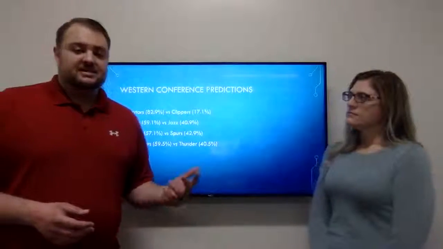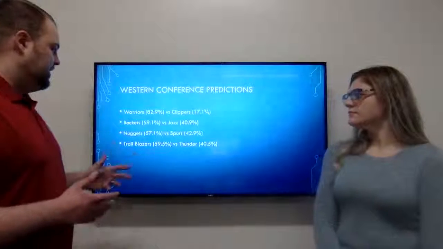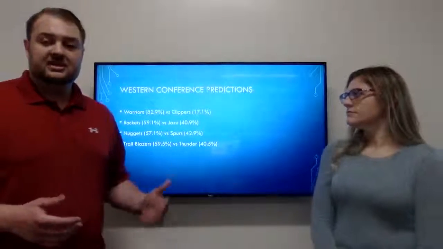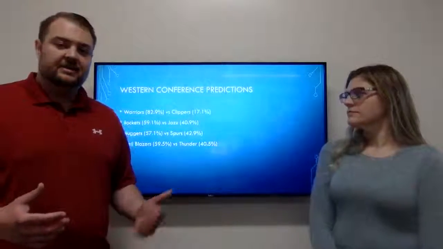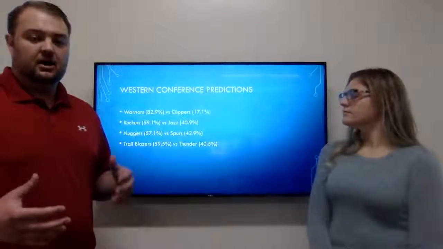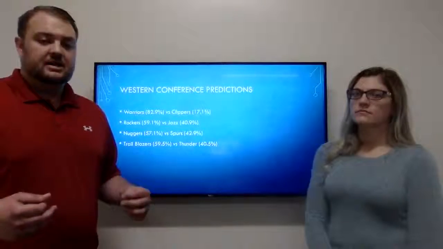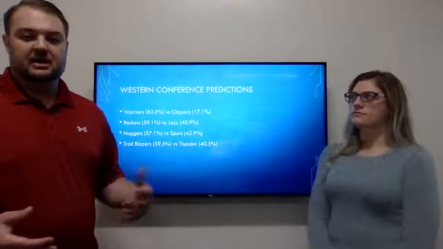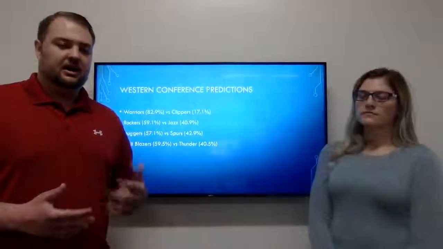And just like what Zach said, it's pretty cool to take a step back and look at these predictions as a fan and see the numbers. The Western Conference is obviously a lot better than the Eastern Conference, meaning there are better teams. The players on the teams are a lot better.